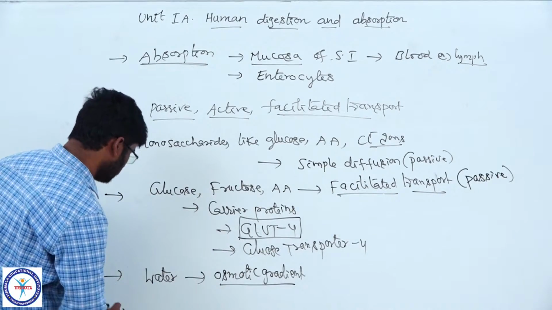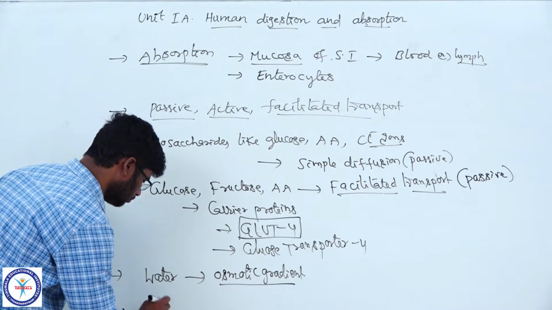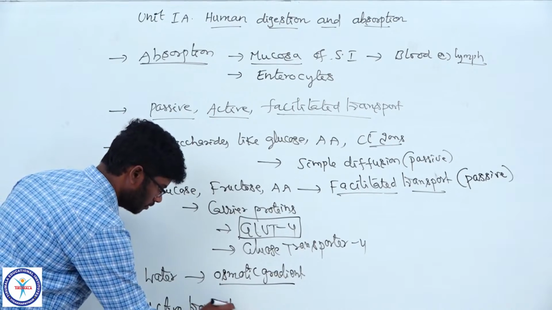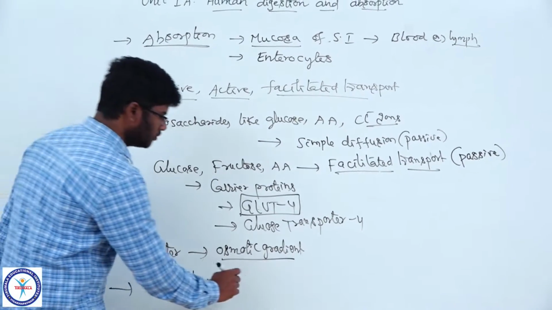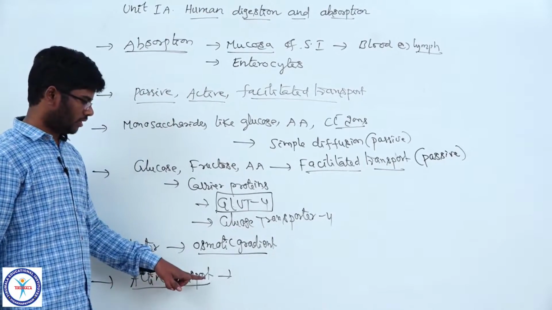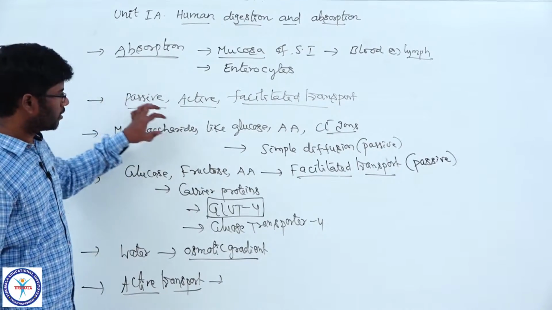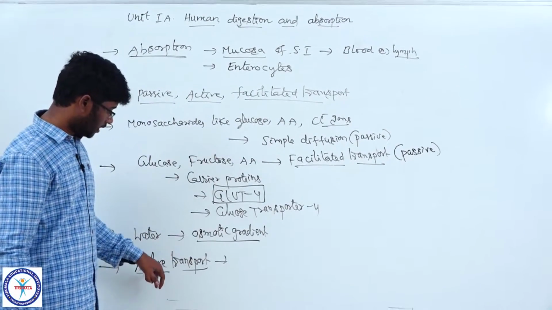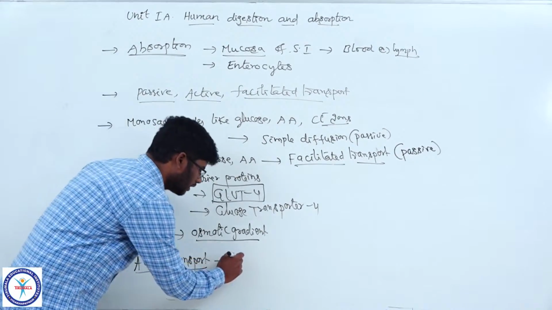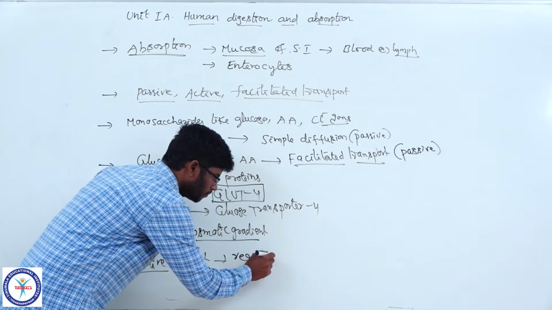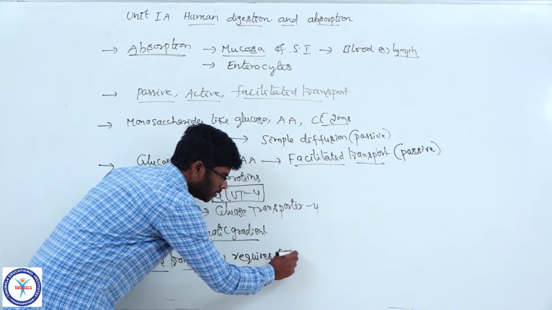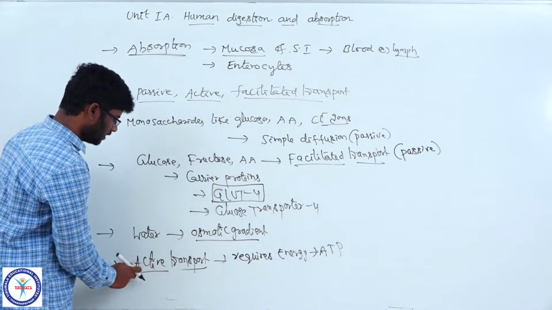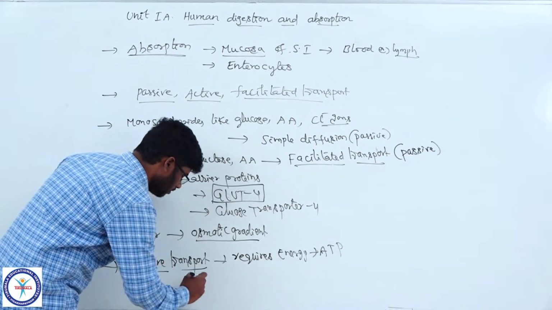And the fourth method is active transport. Active transport occurs against the concentration gradient. But simple diffusion occurs via concentration gradient. It occurs against the concentration gradient, so it requires energy in the form of ATP. Which substances are transported by the active method?